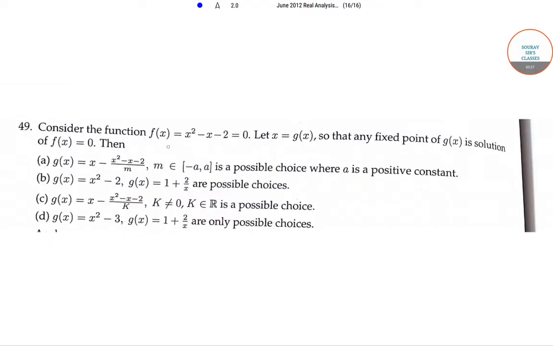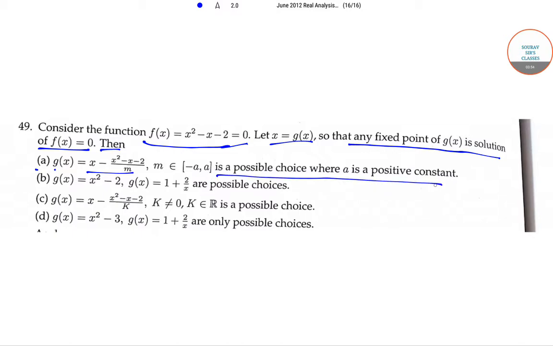The next question is, consider the function f(x) = x² − x − 2 = 0. Let x = g(x) so that any fixed point of g(x) is a solution of f(x) = 0. Then, option A, g(x) = x − (x² − x − 2)/m, where m belongs to the closed interval [−a, a], is a possible choice, where a is a positive constant.